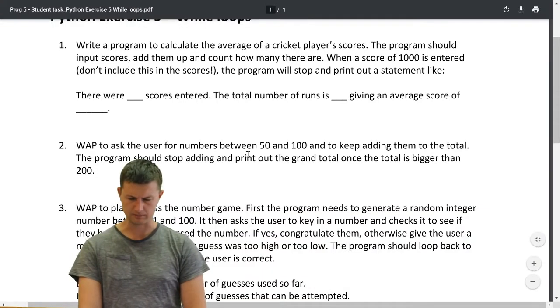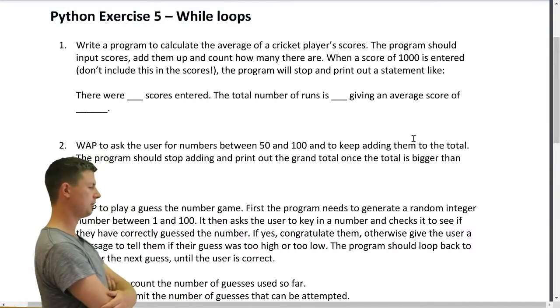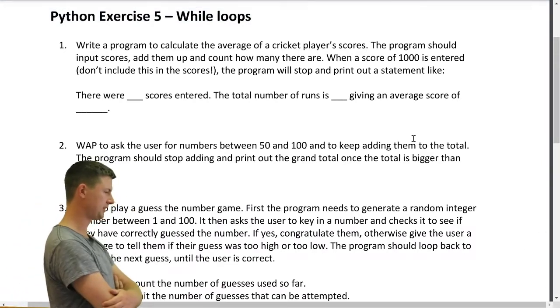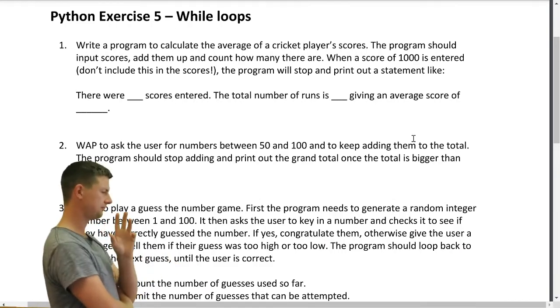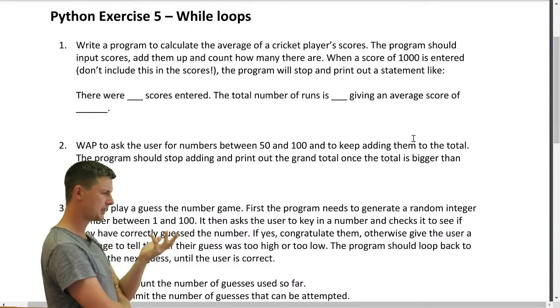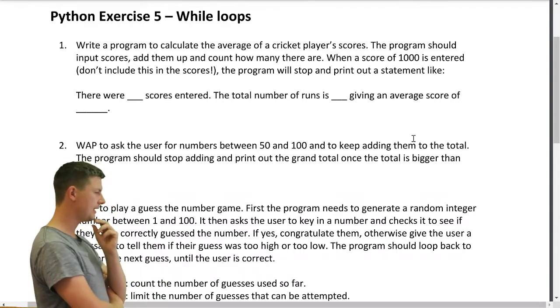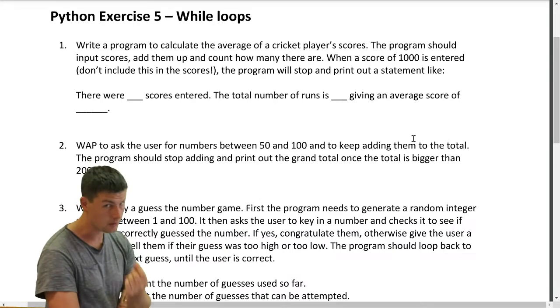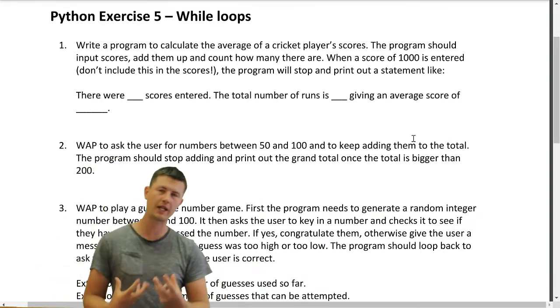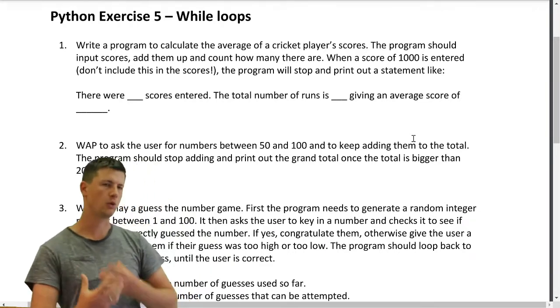Let's take a look here. This first question looks incredibly similar to something we've seen before. In fact, it's exactly the same. At the time, I said a while loop would be better rather than what we used, which was a for loop. I don't think we're going to look at that one because you can take the one that we did previously and modify it so that it works as a while loop.